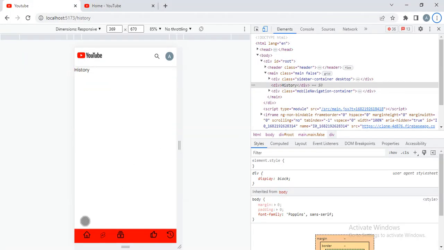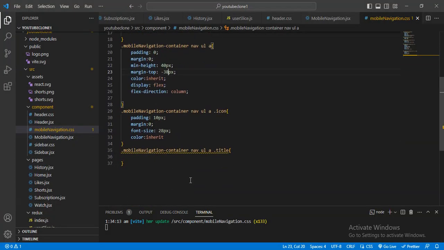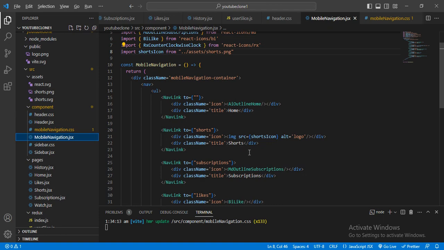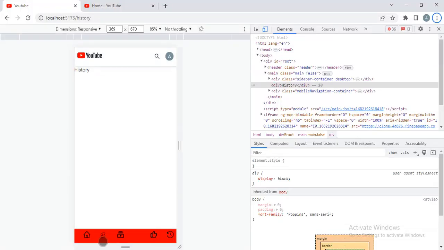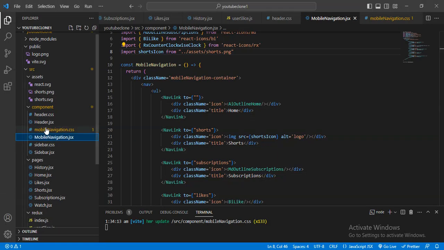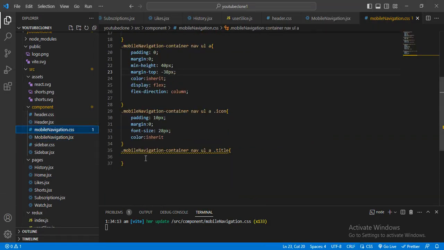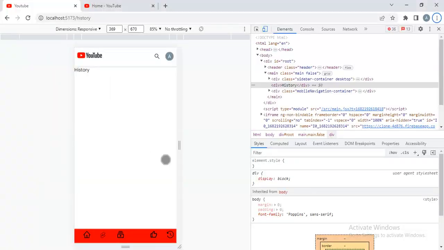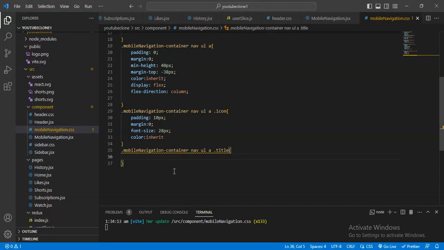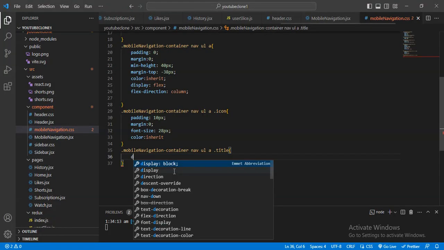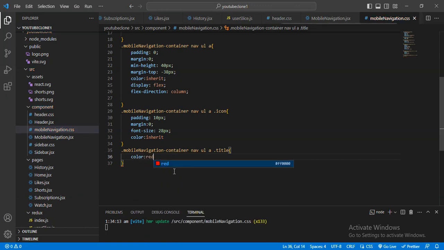And below this I want to display our text. Let me just check. Why is text not displaying? This color will be the black.